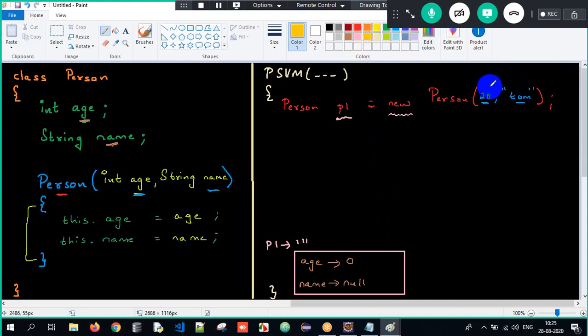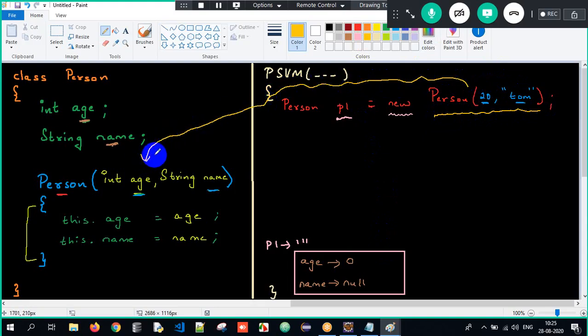And simultaneously, the constructor will also get called. The control will go to the constructor. What is the age I'm passing? It is 20. And what is the name I'm passing? It is Tom. So when I say age, it is pointing to the local variable age, that is 20. The 20 is getting stored into the variable age of the current object. This means the current object. Which is the current object? p1. In p1, the age is getting initialized to 20.